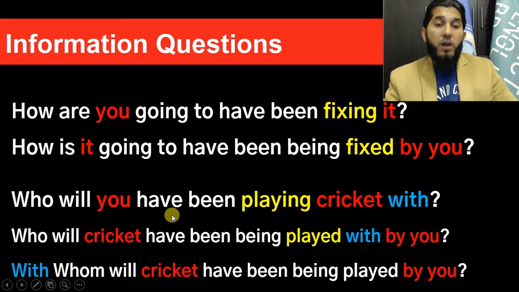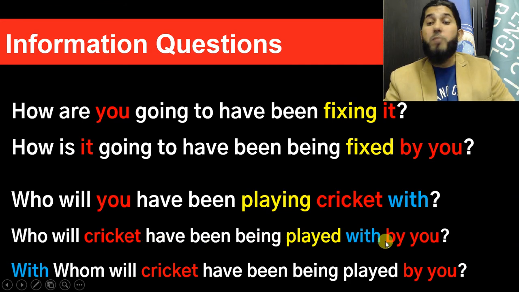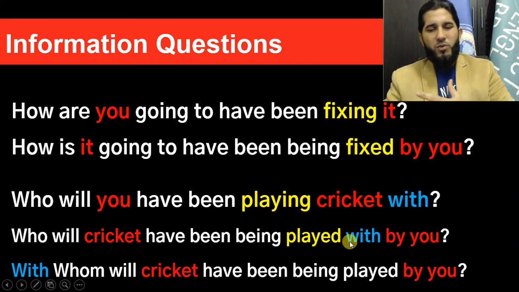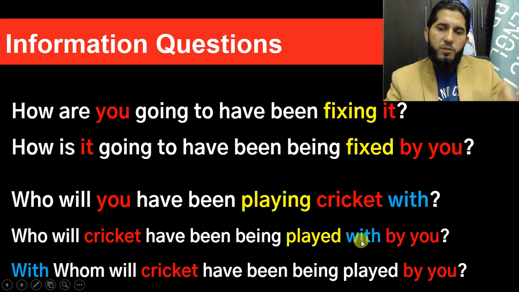Okay, so there are two ways. The formal way: who will cricket have been being played with by you? If you wanna be just somehow informal and just like normal spoken English, you can use this first way. So the preposition is used at the end of your question, after main verb in third form, here with. But if you want to be formal, then you take this preposition with to the beginning of your question here, and you change the word who to whom. With whom will cricket have been being played by you?